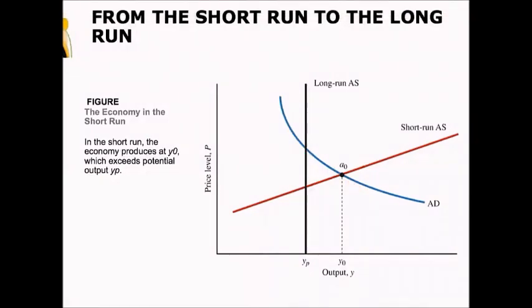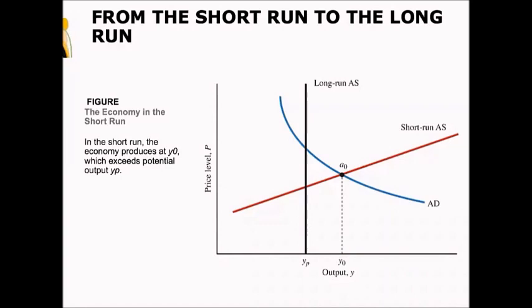Now when we look at this model, what we'll see is wherever the aggregate demand curve crosses the short-run aggregate supply curve tells us how much output actually is at any point in time. In this example, we have output equal to Y0, where Y0 is greater than potential output. So we're producing more than we would like to be producing if we're using all of our resources efficiently at just the right level of capacity.